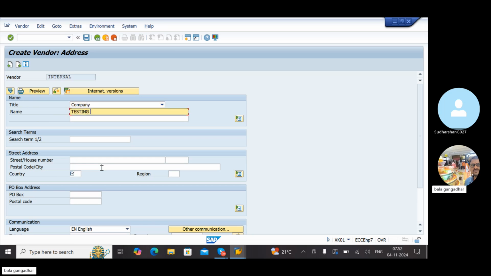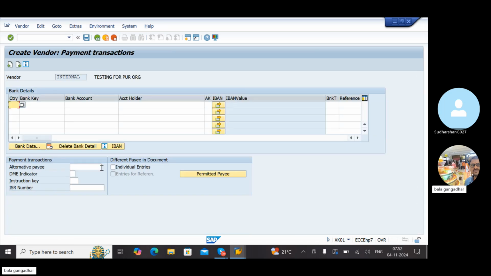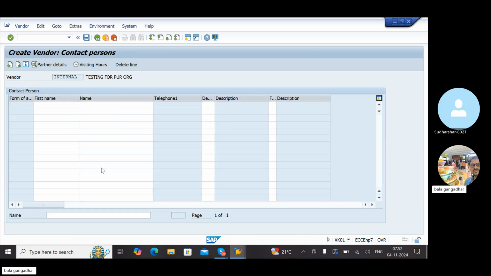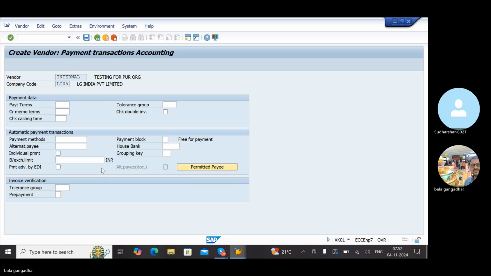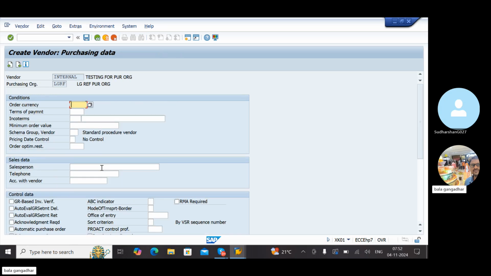Testing for the purchasing organization. Enter. See, this time terms of payment is not mandatory. Order currency is also not mandatory.